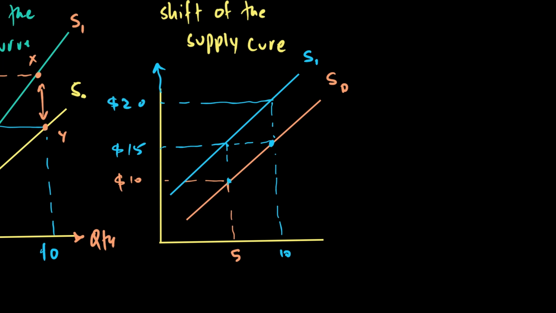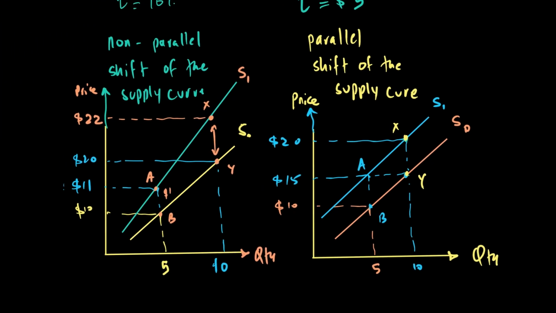So the distance, let's say AB, is equal to this distance, for example XY, and that distance is $5, which is the amount of the tax. That's why it's a flat tax, which results in the supply curve shifting backwards. So one thing to remember: ad valorem tax is a percentage tax, so therefore it is a non-parallel shift, while a specific tax is a flat amount of tax, which means it's a shift backward or upward by the same amount, so it's a parallel shift.